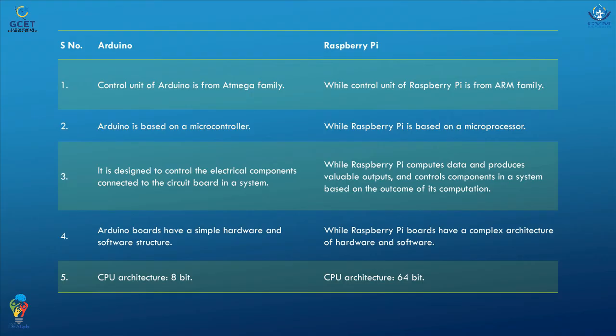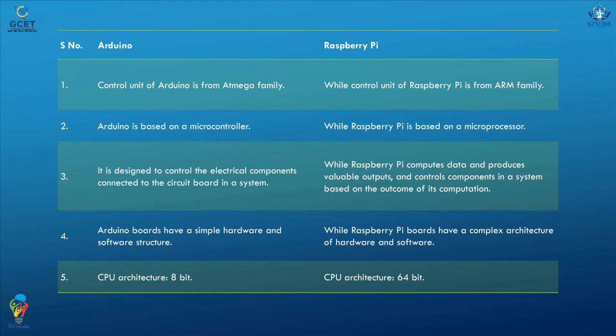Some of the differences between Arduino and Raspberry Pi. Arduino is the control unit from the ATmega family, whereas Raspberry Pi has a control unit of the ARM family. Arduino is based on a microcontroller, whereas Raspberry Pi is based on a microprocessor. Arduino is designed to control the electrical components connected to the circuit board in a system, while Raspberry Pi computes data and produces valuable outputs and controls components in a system based on the outcome of its computation.